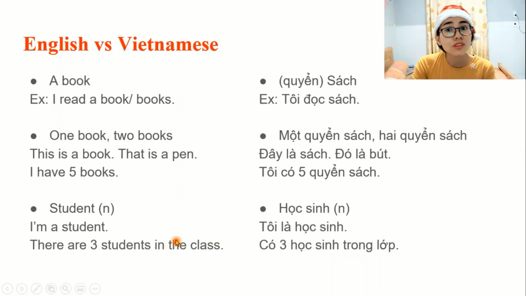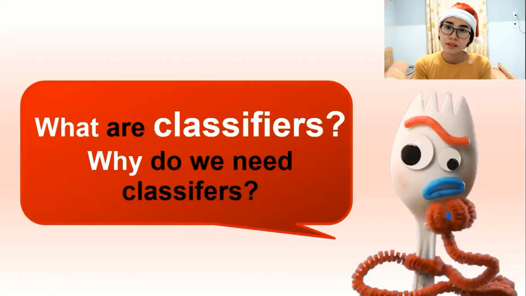In English, you have to use article the here, but in Vietnamese, you don't have to. It's not necessary. And also in English, you have things like subject and verb agreement. But in Vietnamese, you don't have such a thing. So no plural noun, no conjugations, a lot of things that Vietnamese is much more simple than English or some other languages, I guess. But the classifier, so again, what are classifiers?